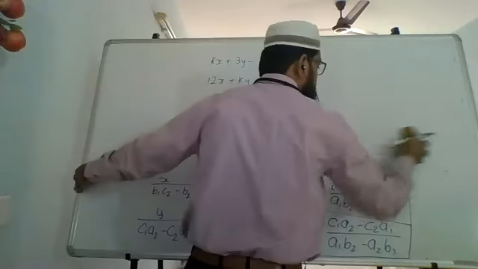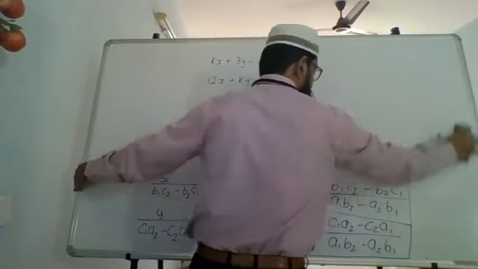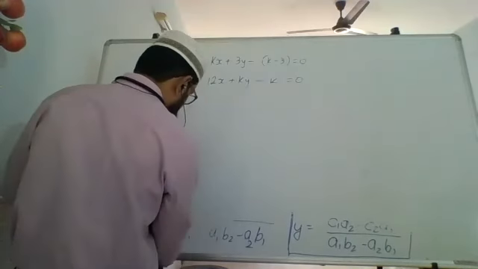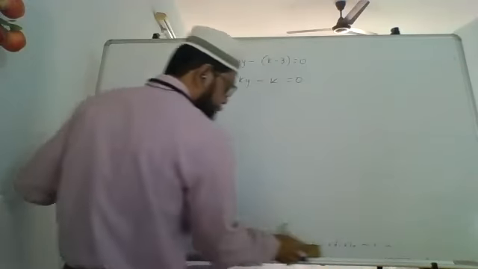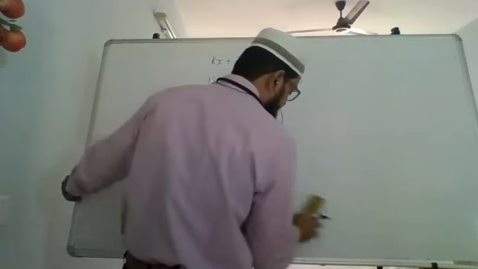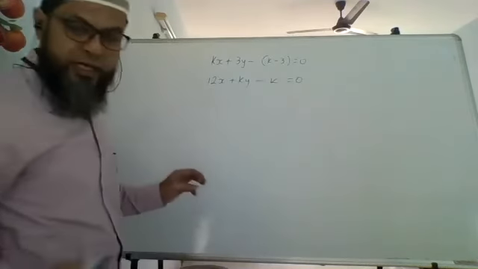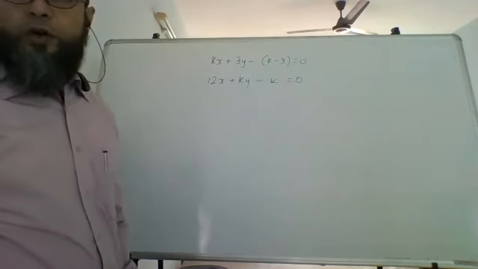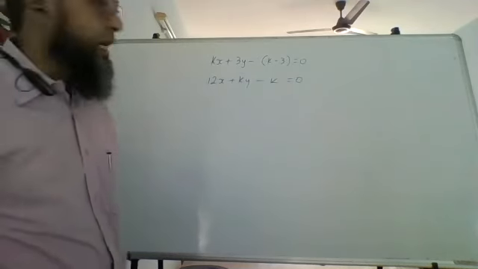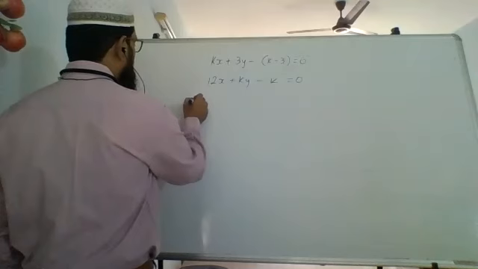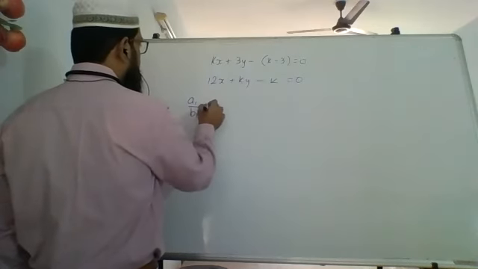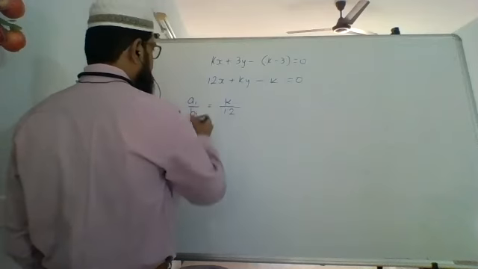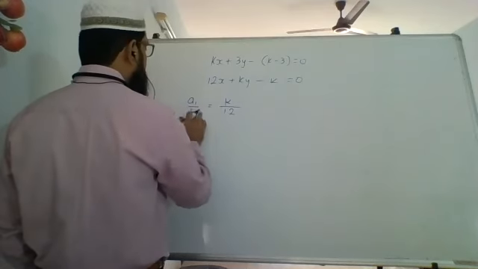Now, you remember the table we had done when we started with this chapter? We had said A1 upon A2, B1 upon B2, C1 upon C2. And we had said when A1 upon A2 is not equal to B1 upon B2, they have a unique solution, intersecting lines. A1 upon A2 is equal to B1 upon B2, but not equal to C1 upon C2, parallel lines. And when A1 upon A2 is equal to B1 upon B2 equals to C1 upon C2, then they have infinitely many solutions.